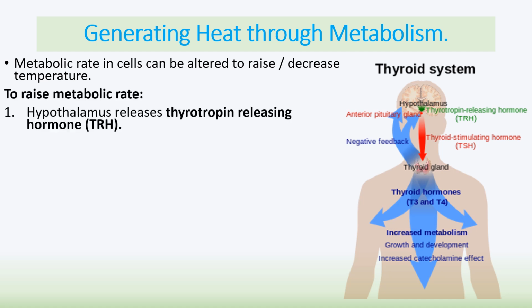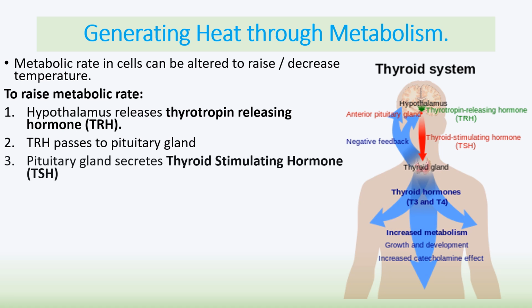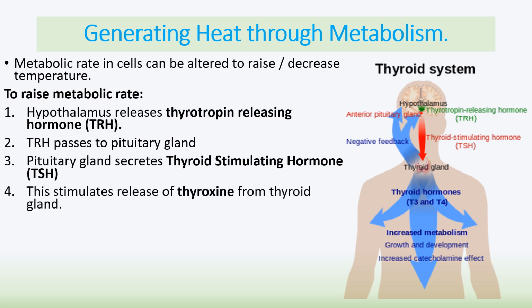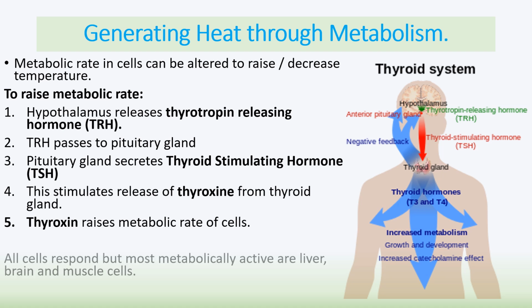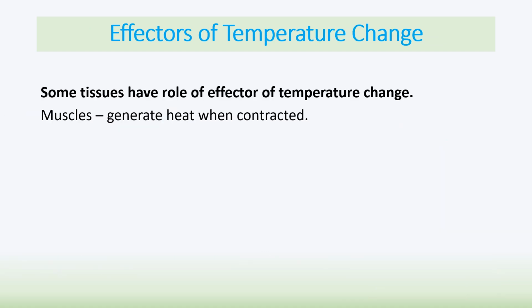Well, to raise the metabolic rate, the hypothalamus releases something called thyrotropin releasing hormone. This passes to the pituitary gland. Remember, they are connected via a small stalk, and that then secretes thyroid stimulating hormone. That then generates the release of thyroxine from the thyroid gland, and then the thyroxine will go around your body, increasing the metabolic rate of the cells. All cells respond, but most metabolically active are the liver, brain, and muscle cells.